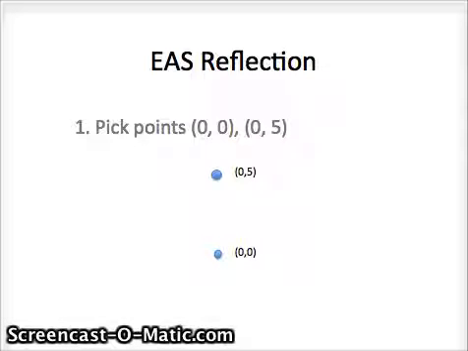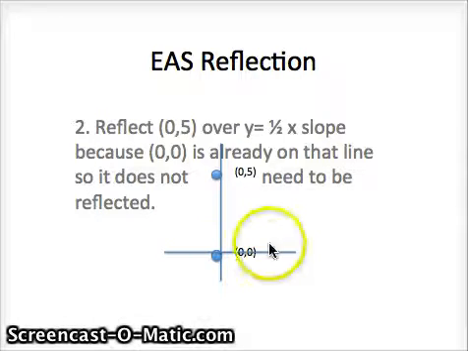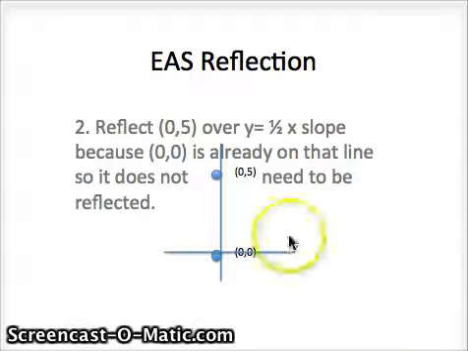Okay, this lesson is on Etch-a-Sketch reflections. So first we need to pick 2 points. I picked the point 0, 0 and the point 0, 5. Okay, so here is the axis that I added to help me reflect 0, 5.